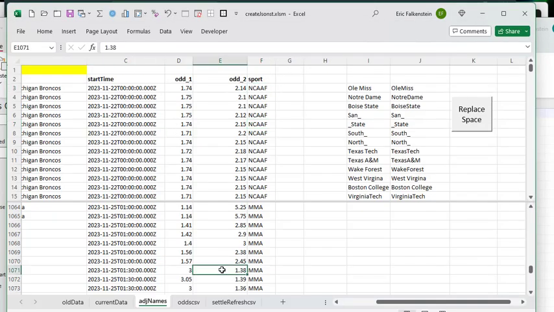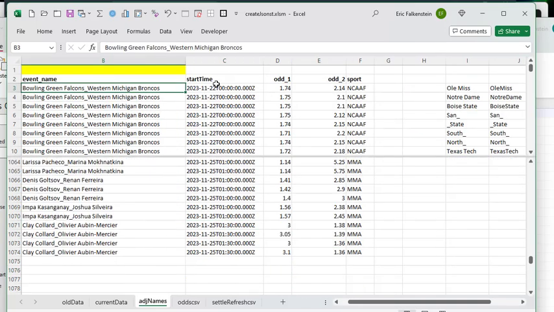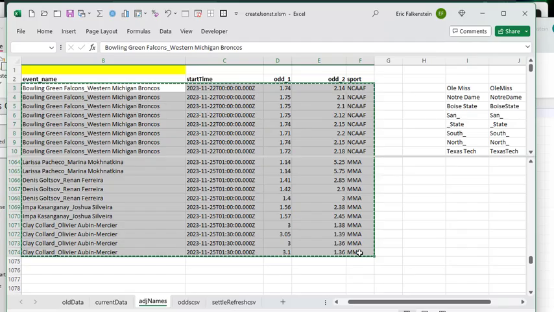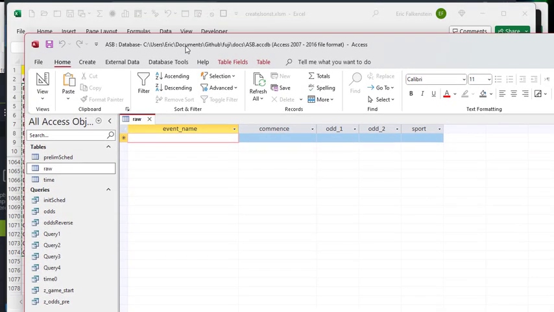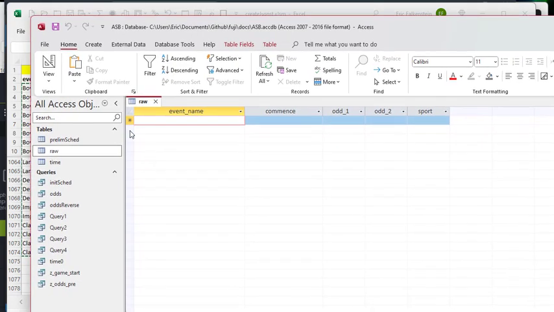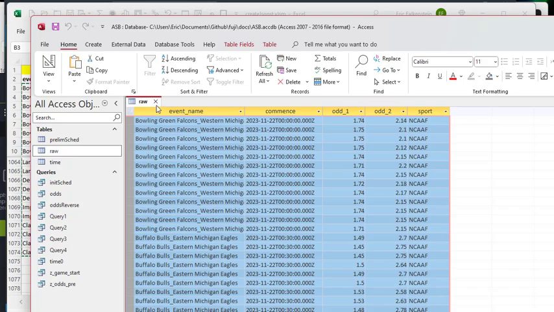All right, just so you know what's going on there. But let me just grab these, and I have the raw event name here, and start time, and odds. And it's the odds that are stale, because they're 2 days old. So let me just grab this and paste it into the raw table in this one here. So I'll just paste it in here and go, boom. So now I pasted all these.